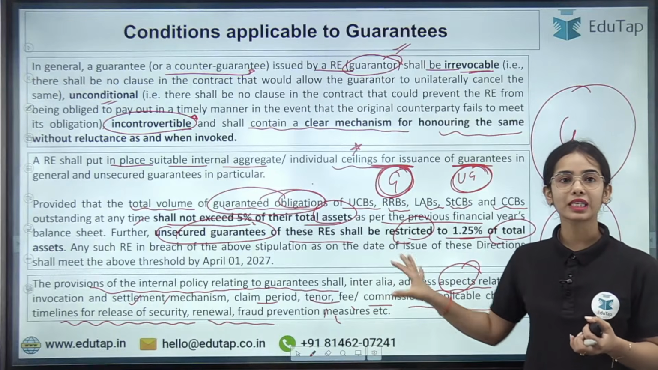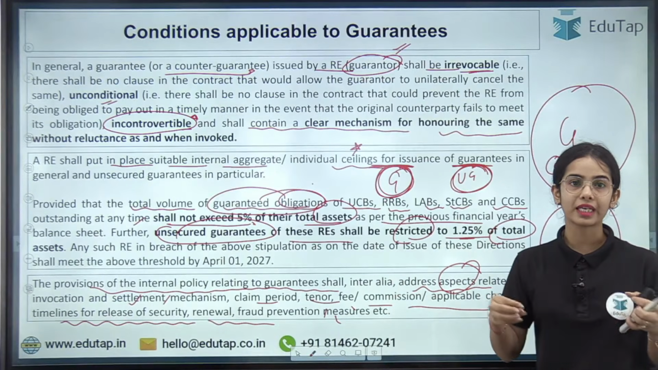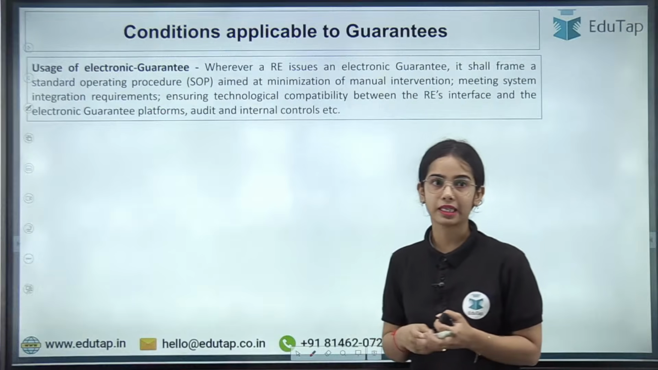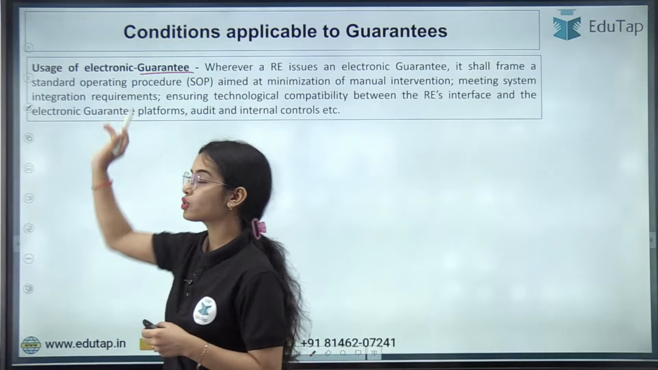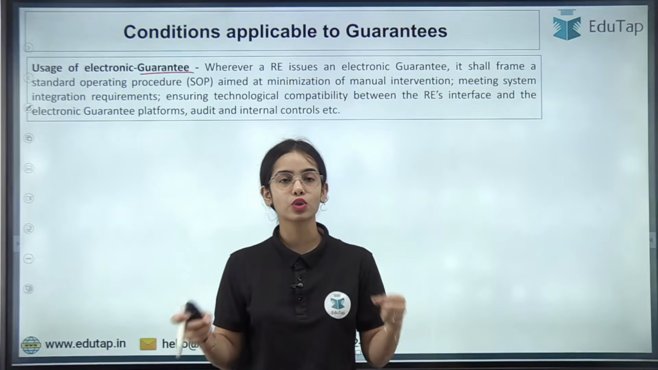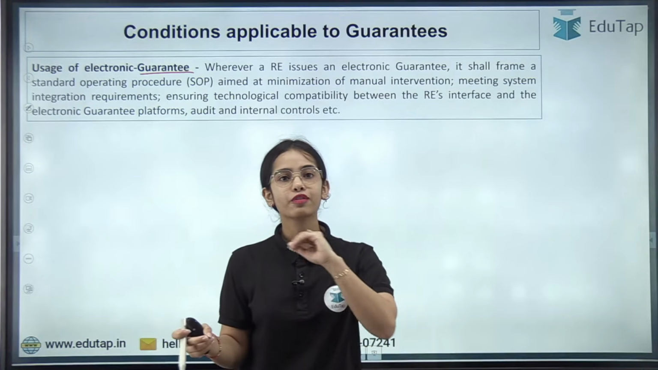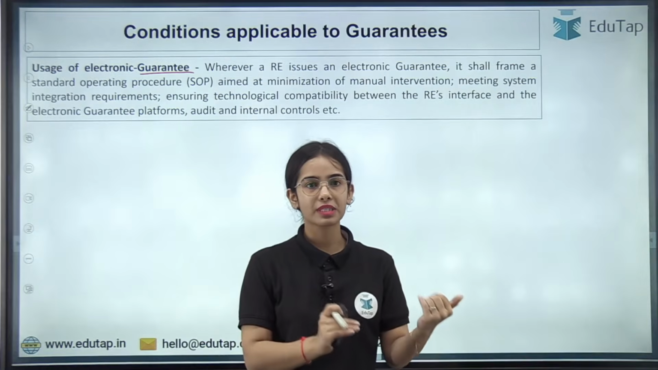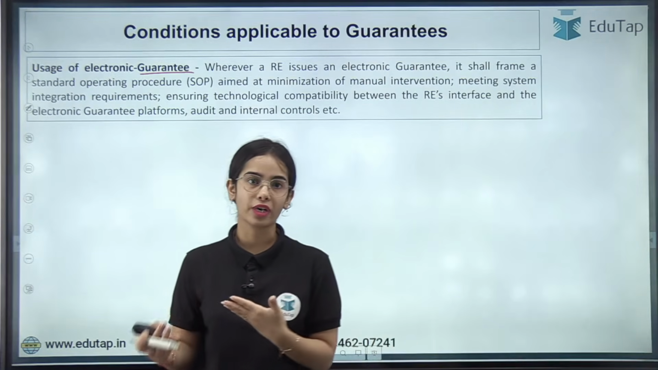So, basically, for the guarantees, the internal policy should be very detailed in all the terms and conditions. Now, usage of electronic guarantee. So, basically, the guarantee can be provided through the electronic means, through the e-means also. This is e-guarantee, where the physical forms or the physical documents are not taken, everything happens through the electronic processes.